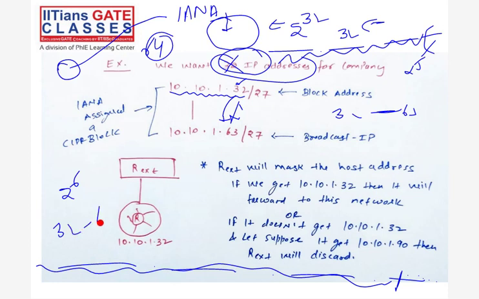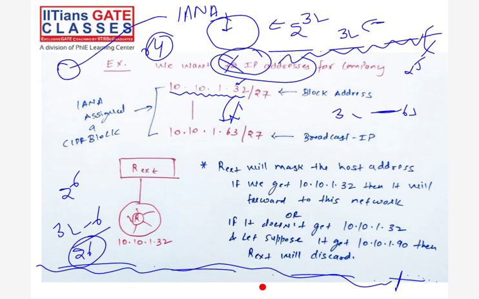Okay, the example is maybe a little tricky for you. Fine, but you should be aware of this. Look at the concept: a company is not asking for a 32-bit IP, it is asking for 32 IP addresses in numbers, right? Okay, good. If you are a little confused, better to ask.